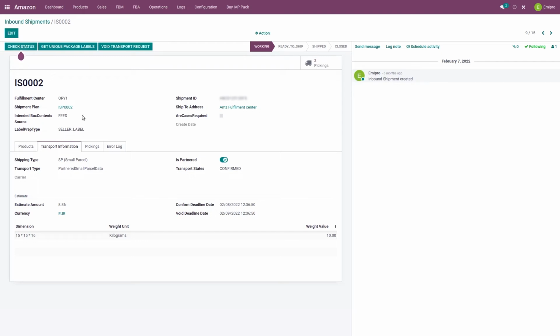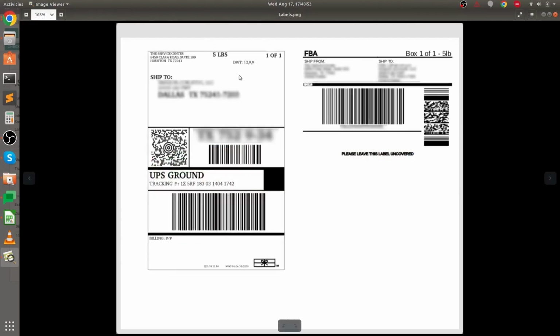So here in this screen, once you have completed the necessary previous actions, a button will be visible to get the unique package label. Once you click here, the system will import the unique package labels from Amazon. The package label will be this kind of label that can be imported in Odoo, and you can directly download it from your Odoo screen.